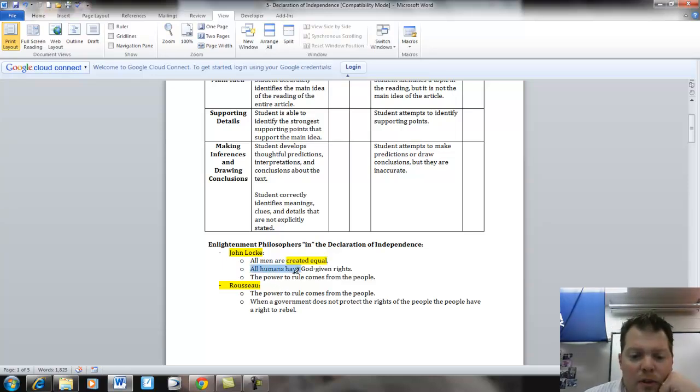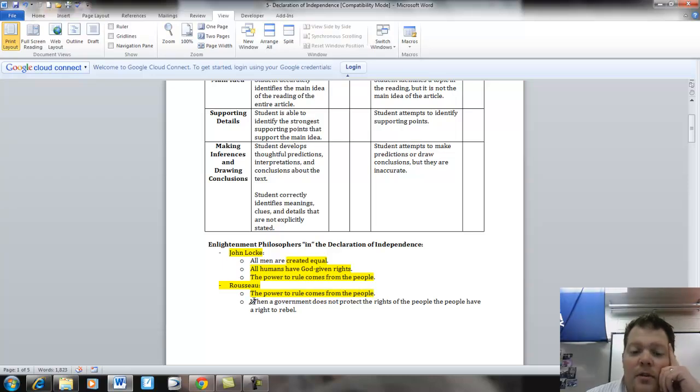There was also Locke, who believed all humans have God-given rights. And it was also Locke that said the power to rule comes from the people, okay? So that people give their consent to be governed. Rousseau also believed that power comes from the people, all right?